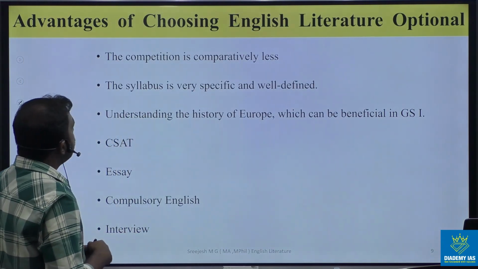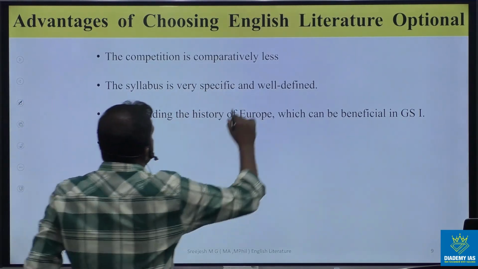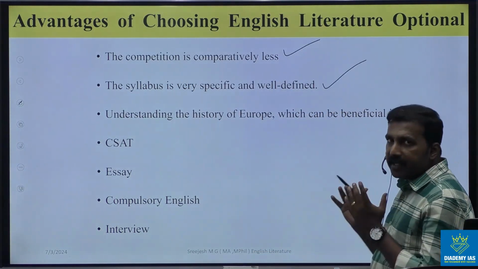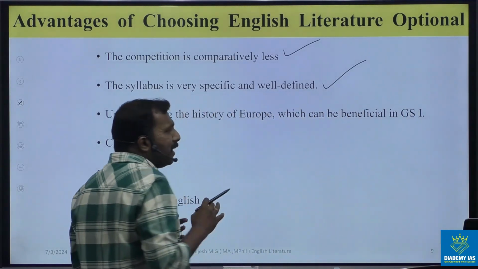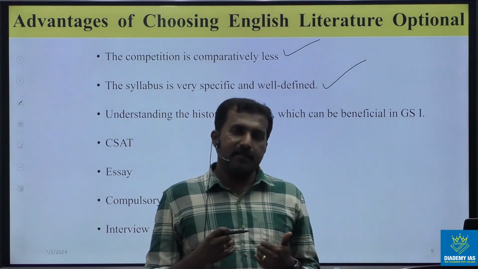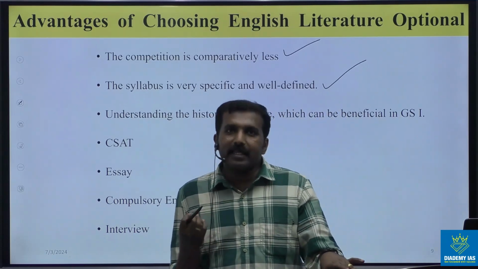And next, you can see the competition is comparatively less. We already discussed that. And next, the syllabus is very specific and well defined, and you can use this. And normally, most aspirants think about overlapping. That's another trick used to choose an optional paper.